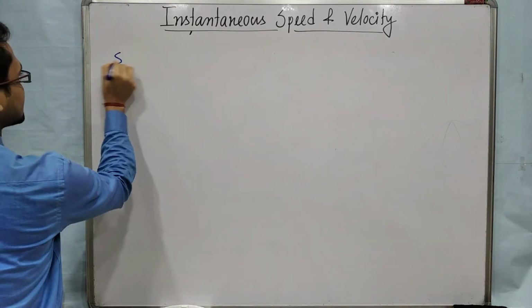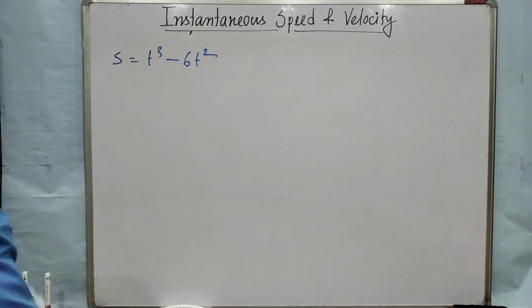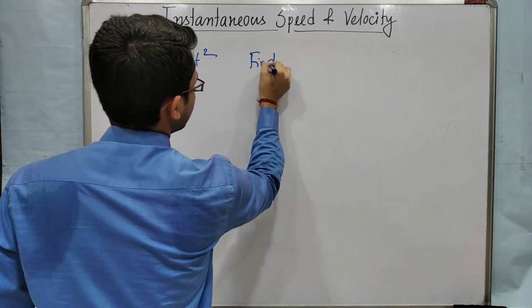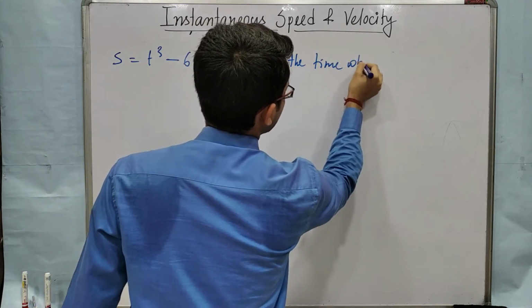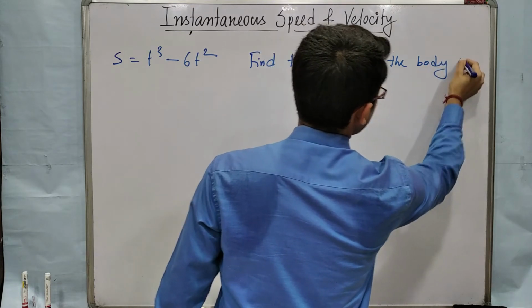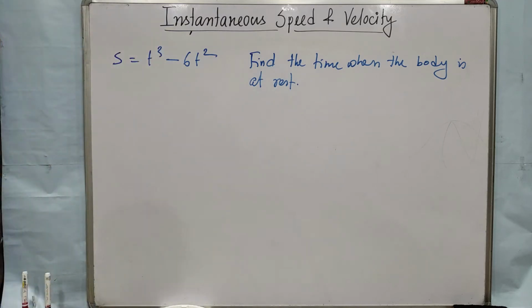problem: s is equal to t cube minus 6t square. Okay, the question is: find the time when the body is at rest. A little bit different problem. Find the time when the body is at rest. Okay, we have to find the time when the body is at rest.